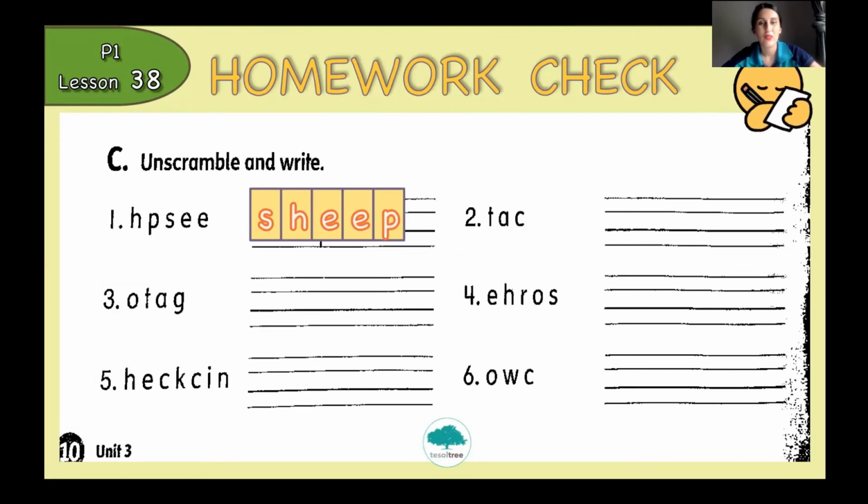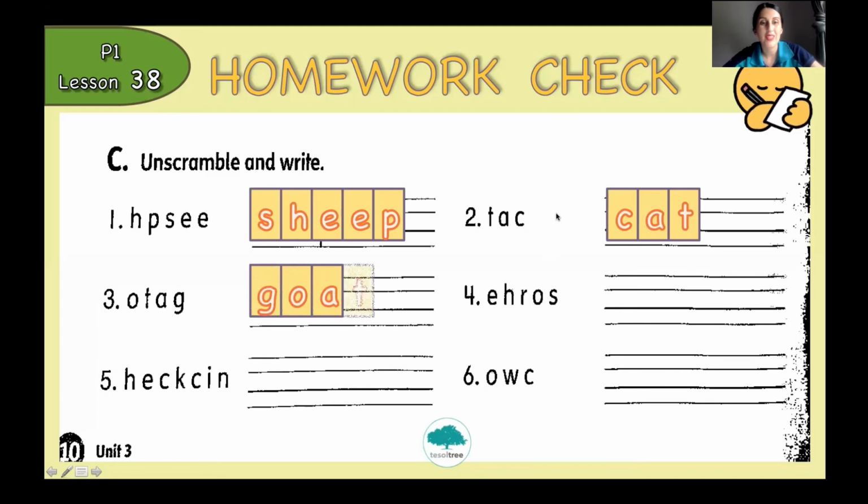So we have T-A-C and it should be C-A-T, cat. Okay, good. It's a cat. Number 3, we have O-T-A-G. You have 4 letters and the word is, let's spell together, G-O-A-T, goat. Yes, it's a goat.